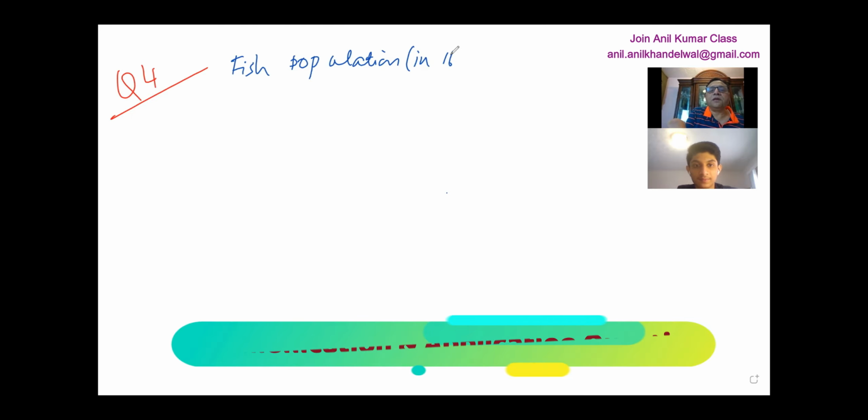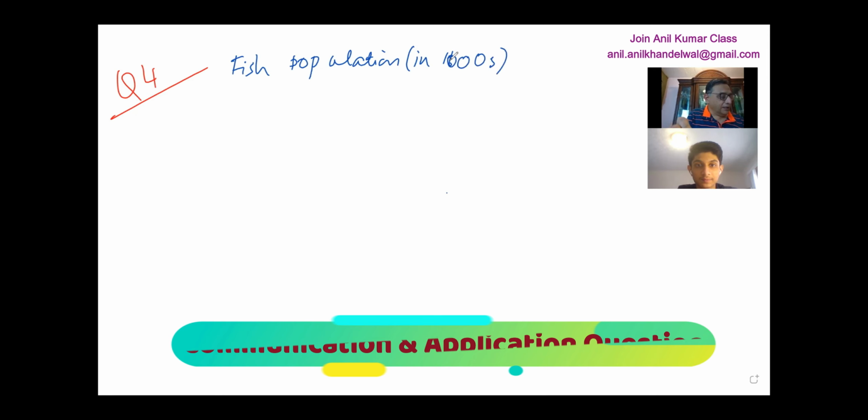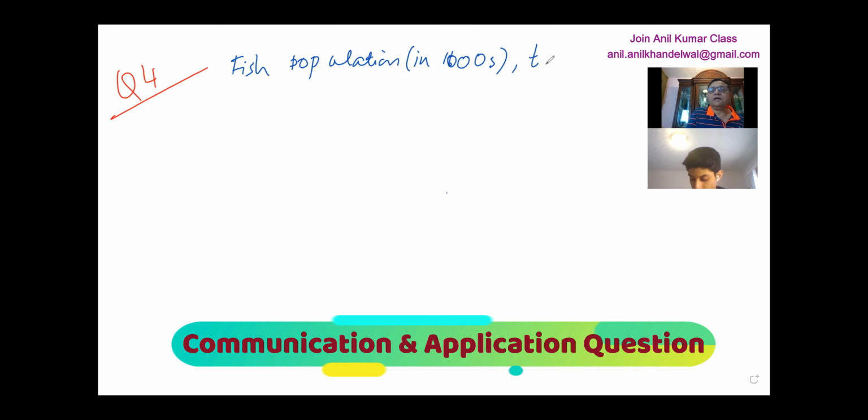So the fish population in thousands is given to you at time t in years, where t is greater than or equal to 0. I'm writing in short form.